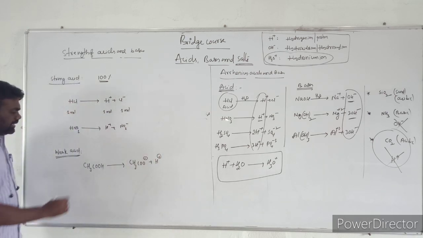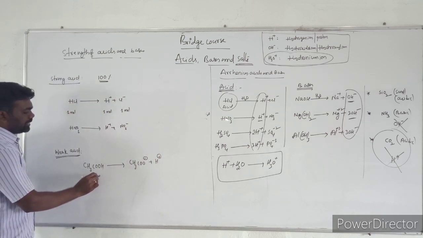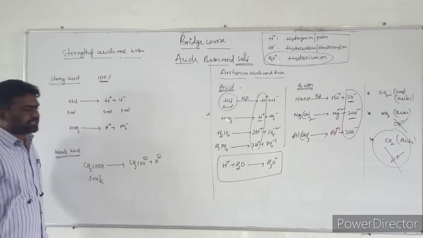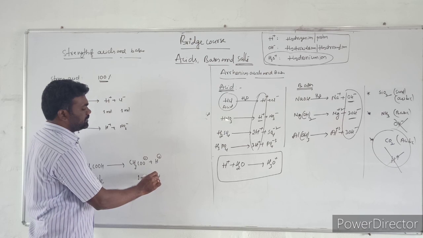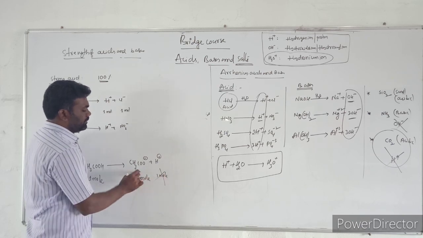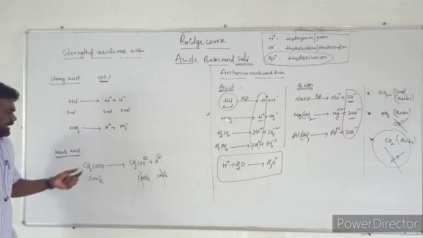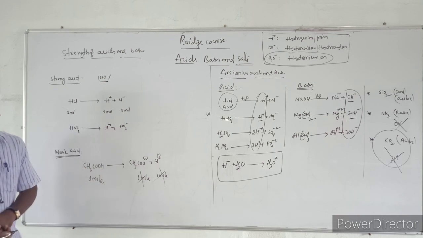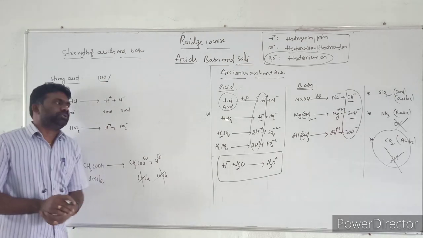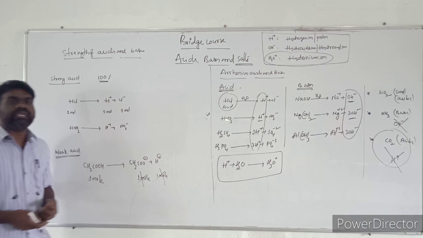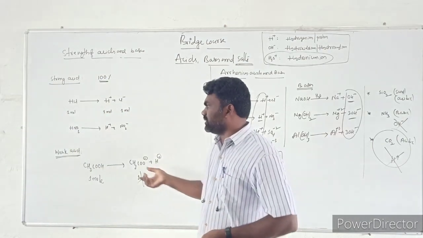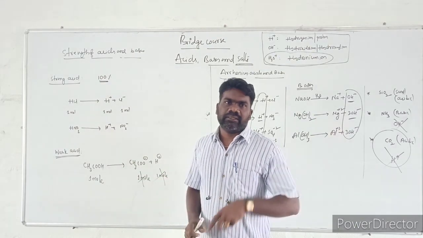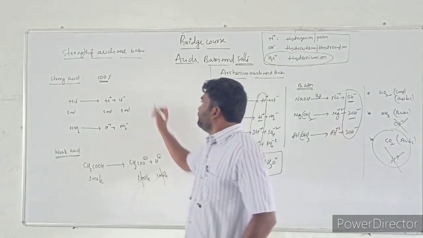But in this case, if we take 1 mole of this acetic acid, we won't get 1 mole of H plus and 1 mole of Cl minus, because it is not dissociating 100%. So dissociation is less than 100%. Such acids are weak acids. Strong acid is ionization is 100%. Weak acid does not ionize completely. The ionization is less than 100%.